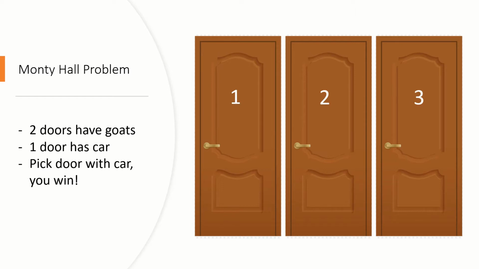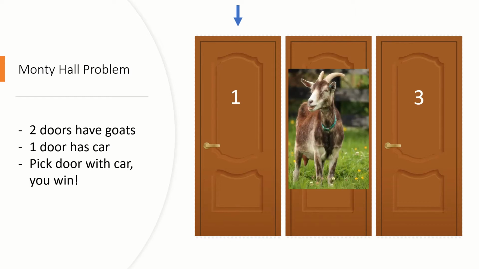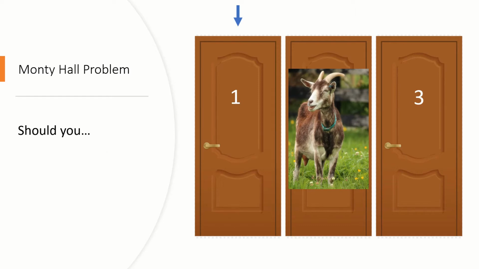So, let's assume that you pick a door. Does it matter, right? Probably not. So, you're going to pick door number 2. Since Monty is such a nice guy, he's going to say, well, let me show you what's behind door number 2. Sorry, you pick door number 1. Let me show you what's behind door number 2. There's a goat. Now he turns back to the person and says, do you want to switch to door number 3? Or would you like to stay with door number 1? So the question of the Monty Hall problem is, should you keep your door or switch doors?